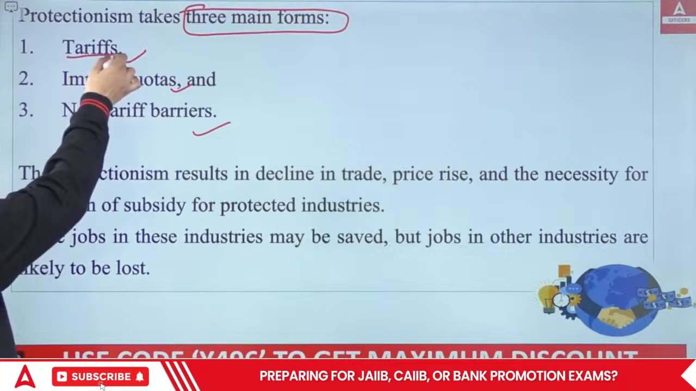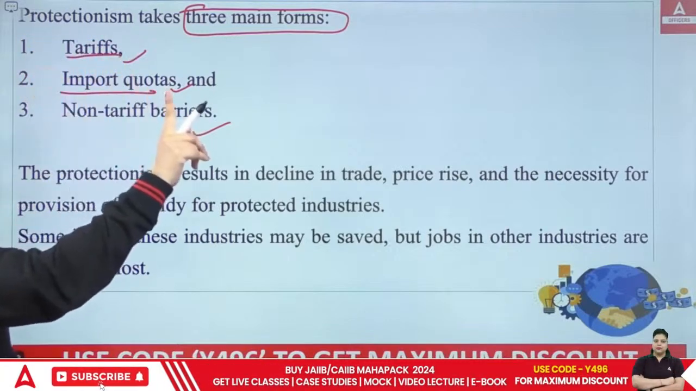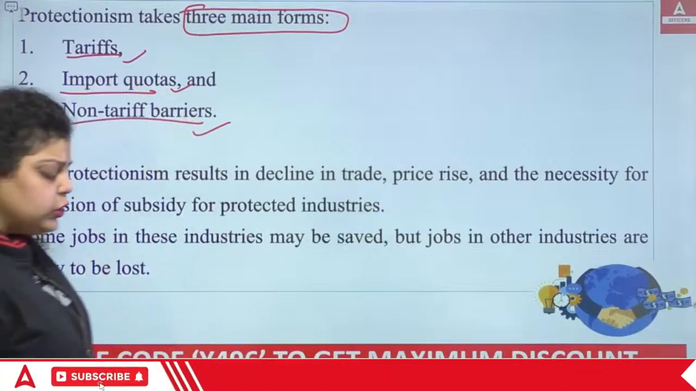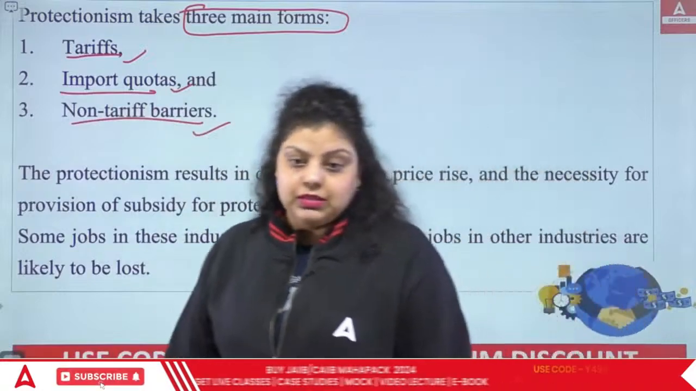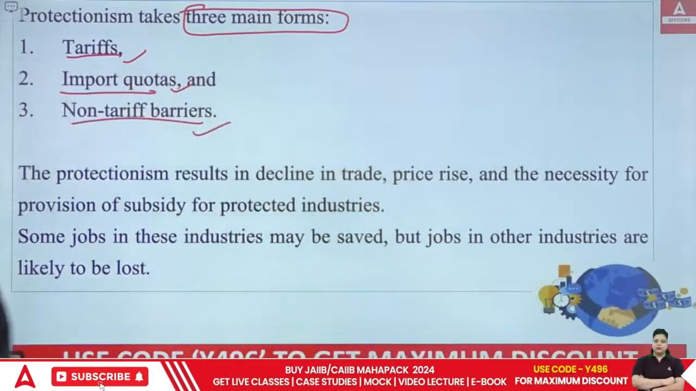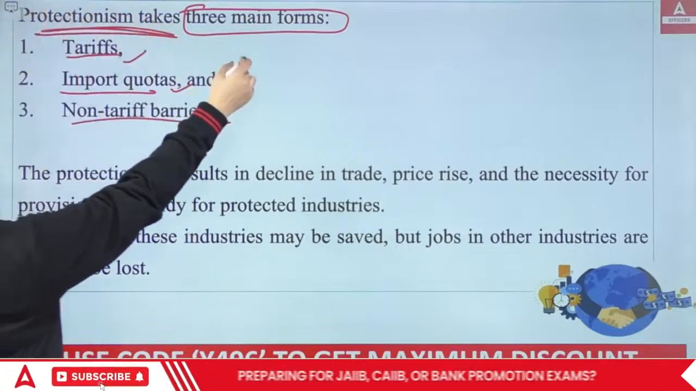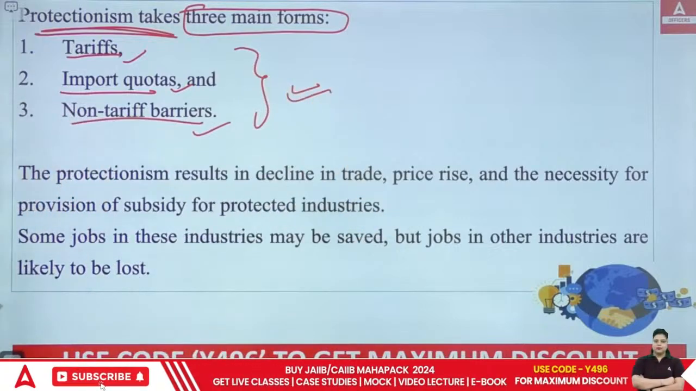So tariff barriers mean taxes and duties. Import quota means restrictions on the amount. And third, non-tariff barriers mean introducing certain rules, policies, and norms for foreign companies. And this has been seen in protectionism measures. So always remember, this is a kind of question that can be asked: which of the following is not a protectionism measure? This can be one of the questions.